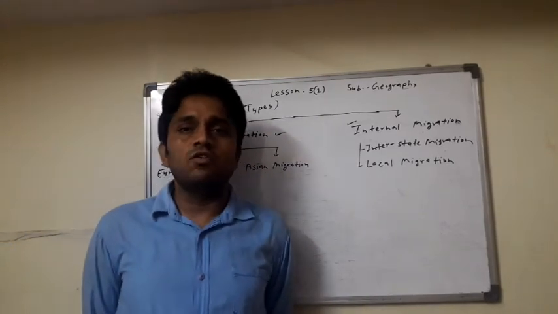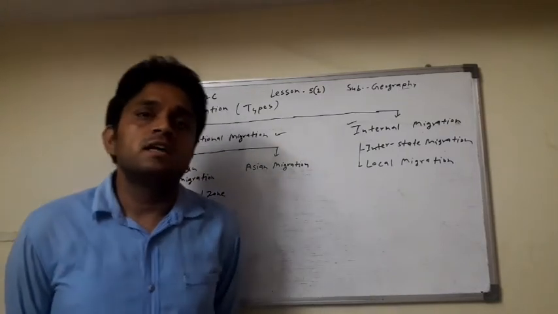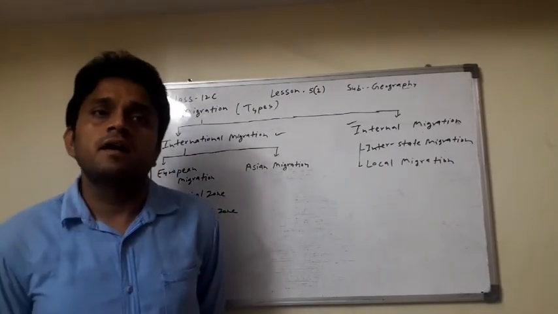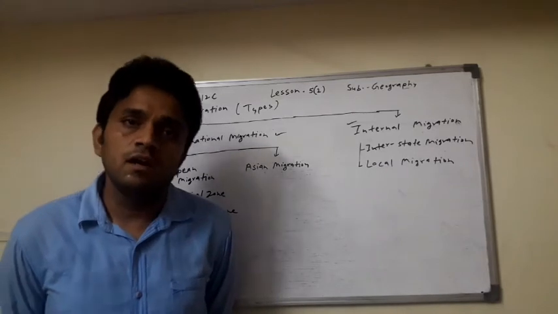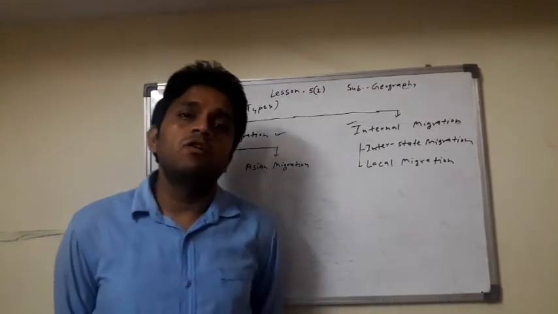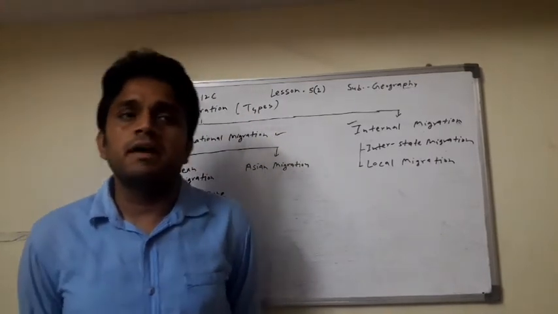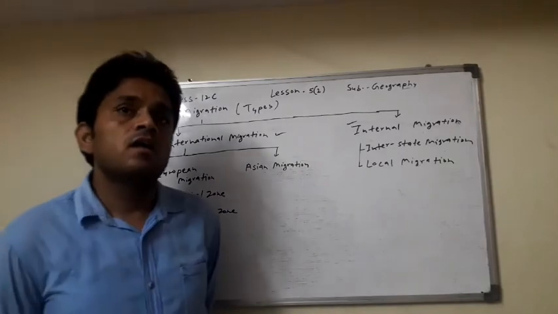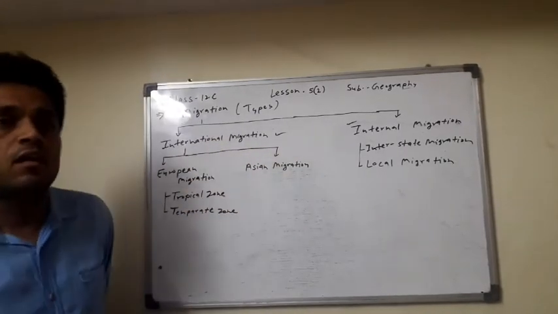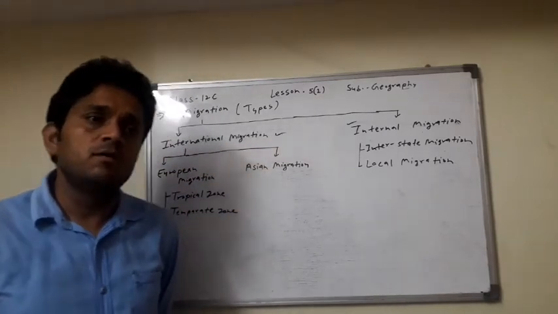What is the definition of international migration? The human group settles from one country to another country. That is called international migration. A group of people settling from one continent to another continent is also called international migration. In international migration, the population changes their own country and settles in another country.